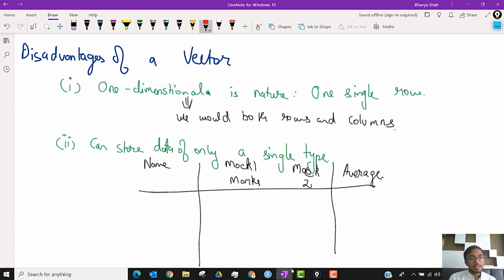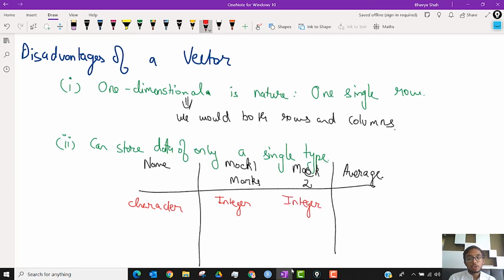This would always be character, this would be integer most probably, since I'll round off the marks. This would also be integer. Average may or may not be integer in nature, right?